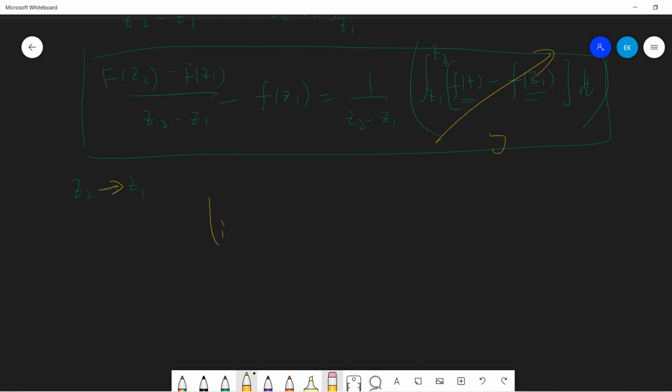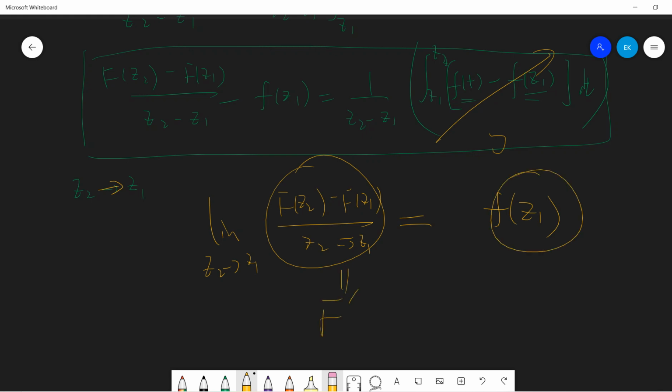So finally, the limit as z2 approaches z1 of (F(z2) minus F(z1)) over (z2 minus z1) equals f of z1. So this is just F prime of z1 equals f of z1, which means F prime exists.